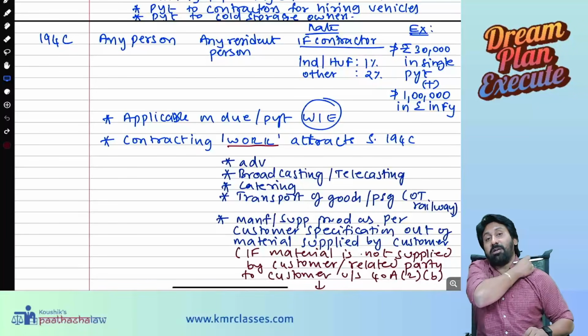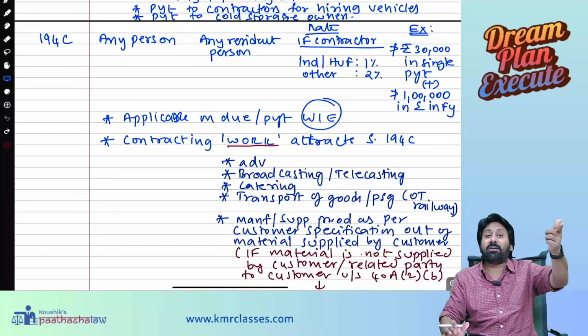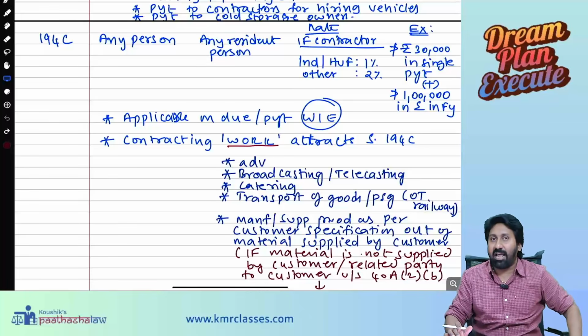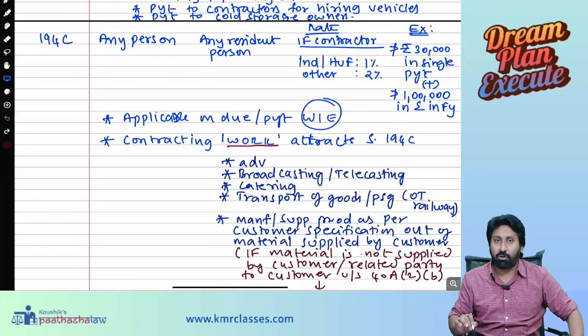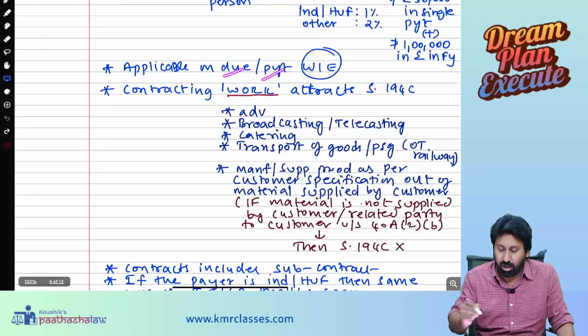Up to 30,000 per transaction, it is not required. And if the overall aggregate payment made by this person to that person exceeds 1 lakh in one financial year, from then onwards TDS is required to be deducted. Next, it is applicable on due or payment basis.